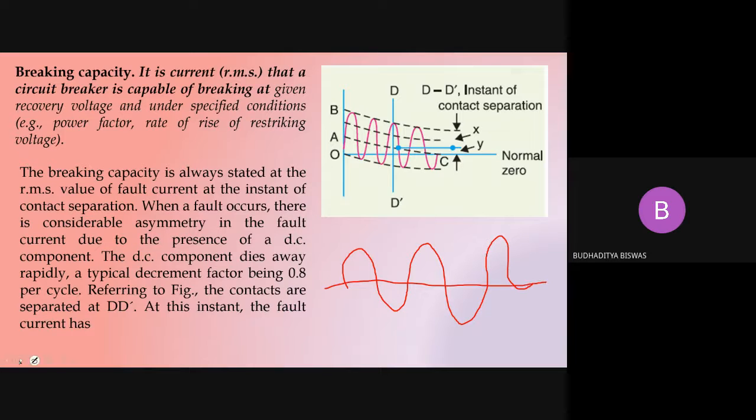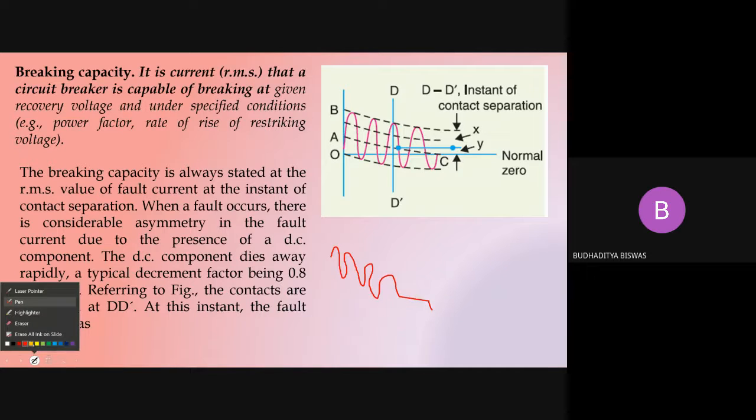But when the contacts are going to separate, due to this oscillation, this transient, the current becomes asymmetrical like this one. Why is the asymmetry there? Because there is a decaying DC component also. The DC component dies down very quickly, a typical decrement factor being 0.8 per cycle. So after some cycles that DC component dies down, and the current becomes symmetrical again.